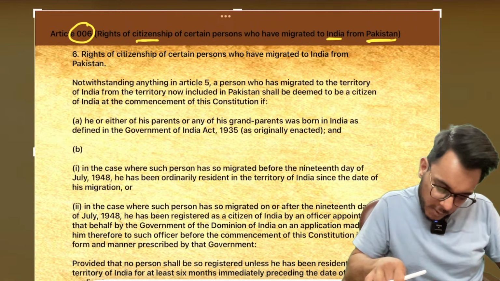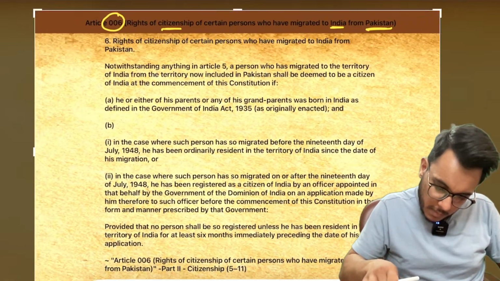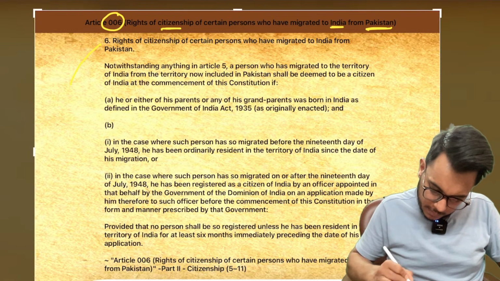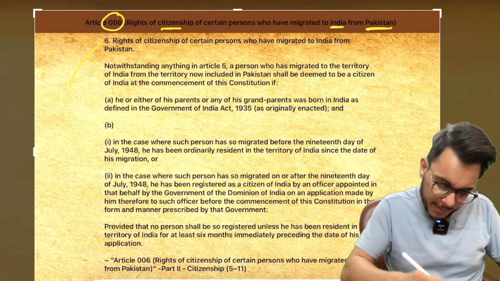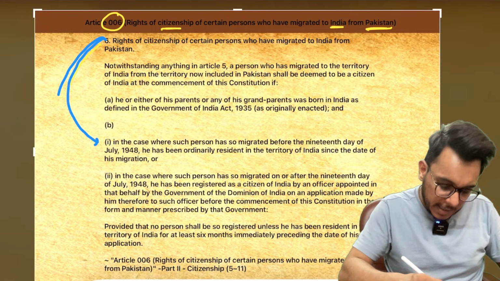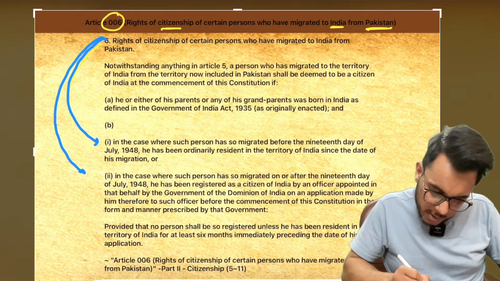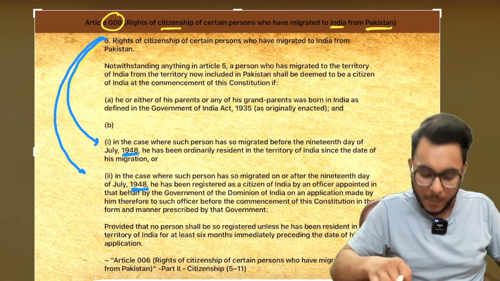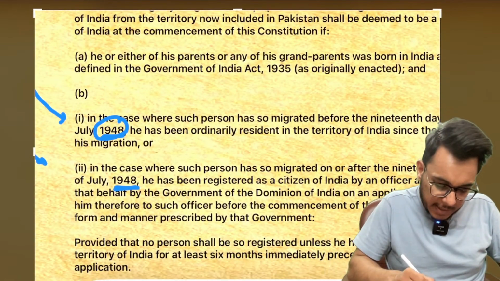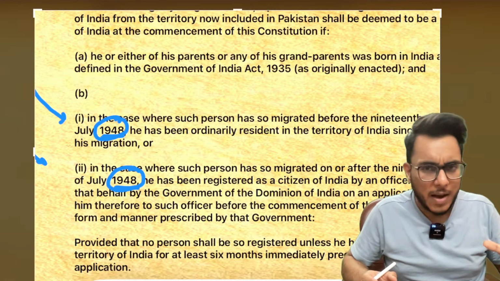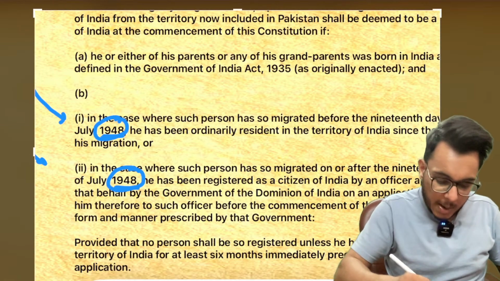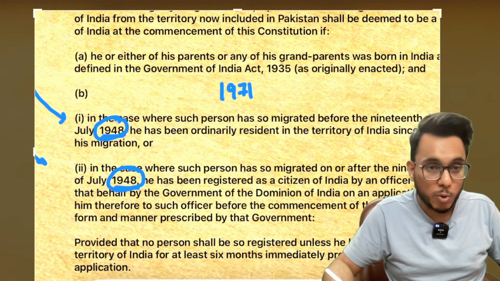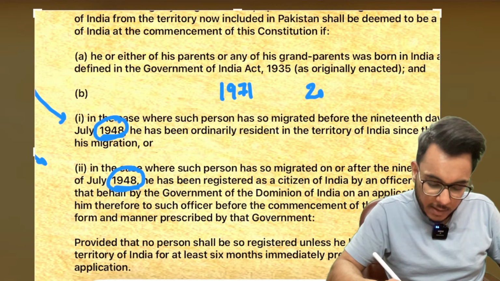Now here, you read Article 6 subclause 1 and Article 6 subclause 2. Fine. So the cutoff date mentioned here is 1948. You might have read it in your Lakshmikant also. But the Assam Accord is putting the cutoff date at 1971. Citizenship Amendment Act 2019 is putting the cutoff date at 2014.